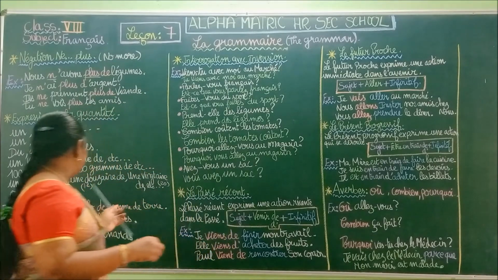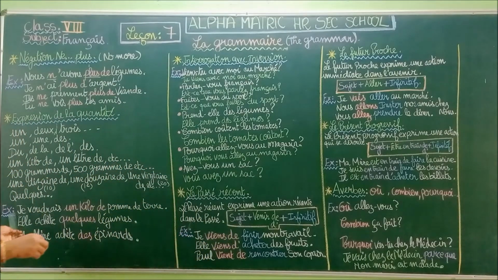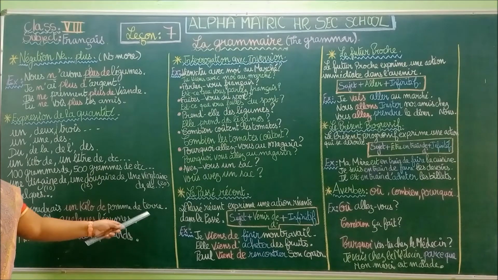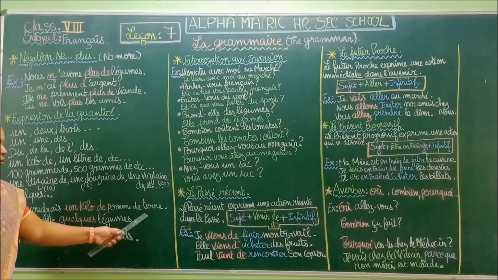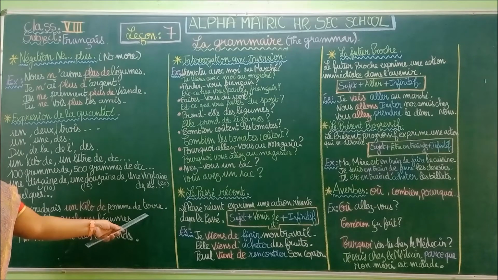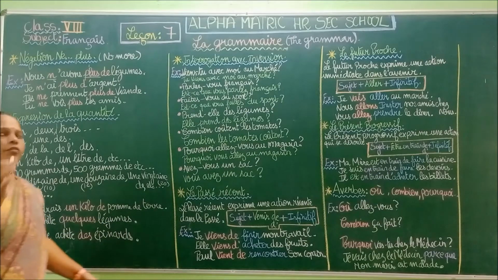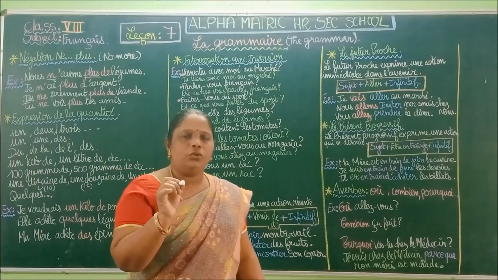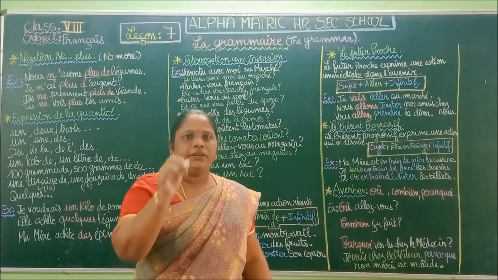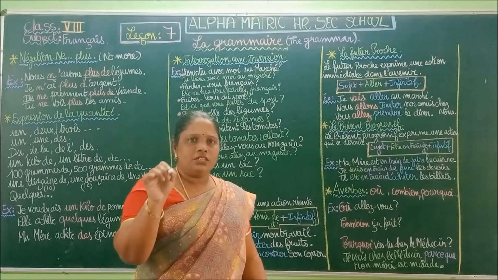Next one, you can see the example here. Je voudrais 1 kilo de pommes de terre. So I would like 1 kilo of potato. Pomme de terre means potato. See, I told you when I am teaching the grammar, you have to take your pencil with you, follow the grammar and write the English next to the sentence.